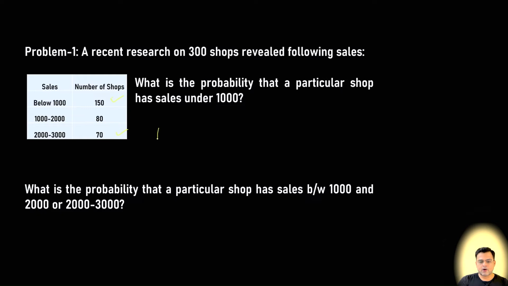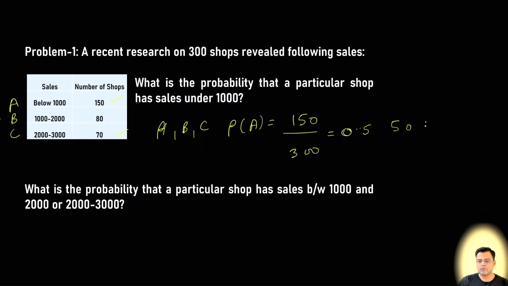Let's say A, B, C represent the sales under 3 categories, so below 1000 is A, B, C. Probability of A is equal to 150 divided by 300, which is 0.5. So there is a 50% probability that a particular shop has sales under 1000 units.